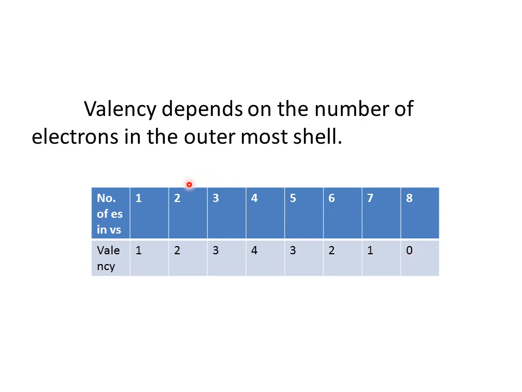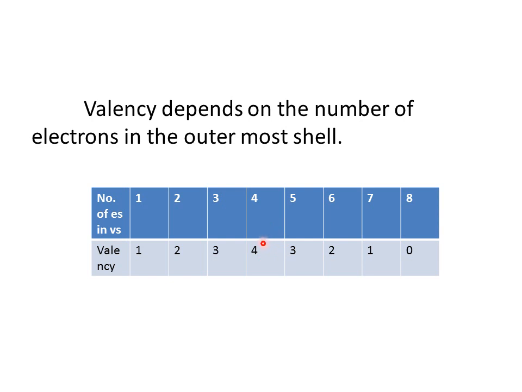Now, here in these cases, if it has 1 electron in the valence shell, it loses 1 electron and the valency is 1. In case of 2, it loses 2 electrons, valency 2. In case of 3, it loses 3 electrons, valency 3. Now, in case of 4, it neither loses nor gains, it shares. It shares the electrons and therefore valency 4.